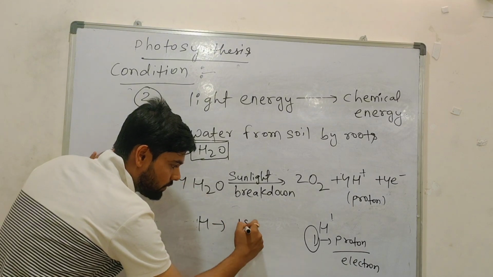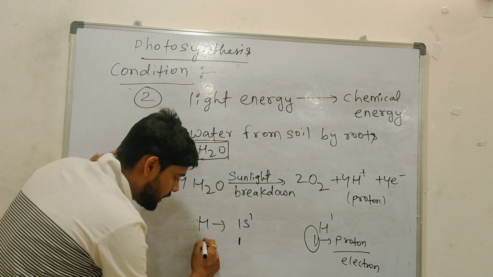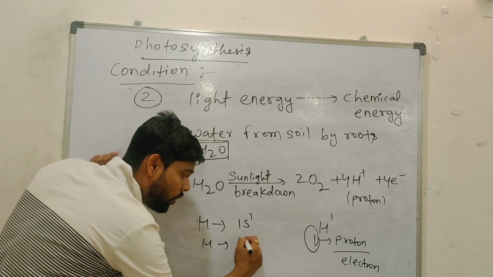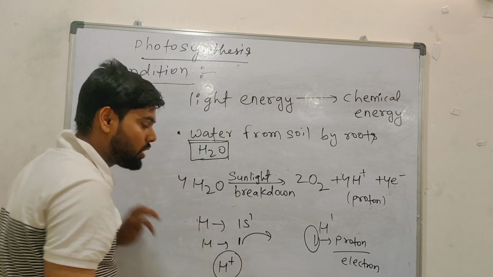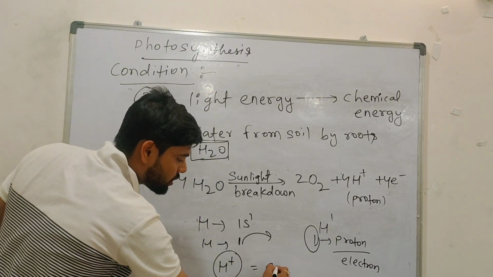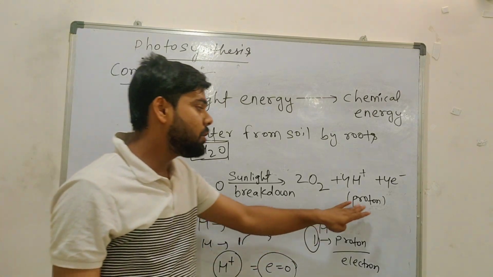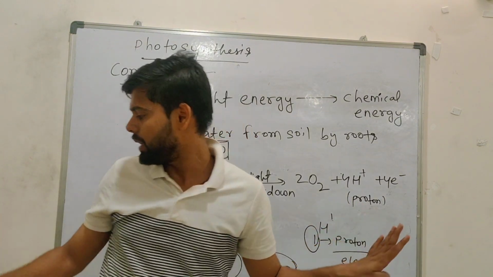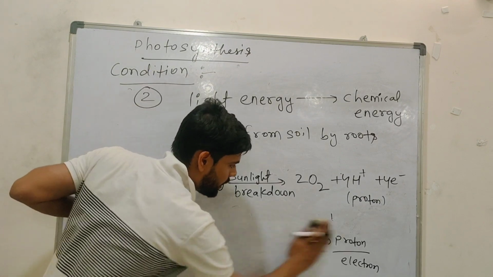Electronic configuration 1s1, so 1 outermost electron. This hydrogen's 1 electron will go outside, so hydrogen will get a positive charge. Now how many electrons are there in that? Electron is 0. So what is left here? Positive charge. That's why we call it a proton. Understood? Okay.